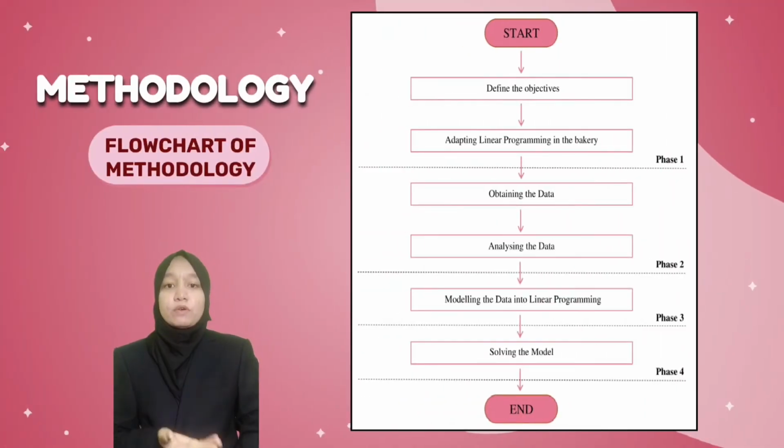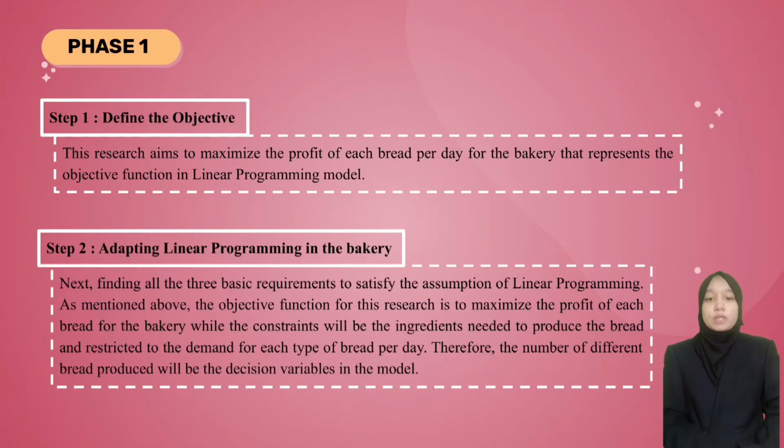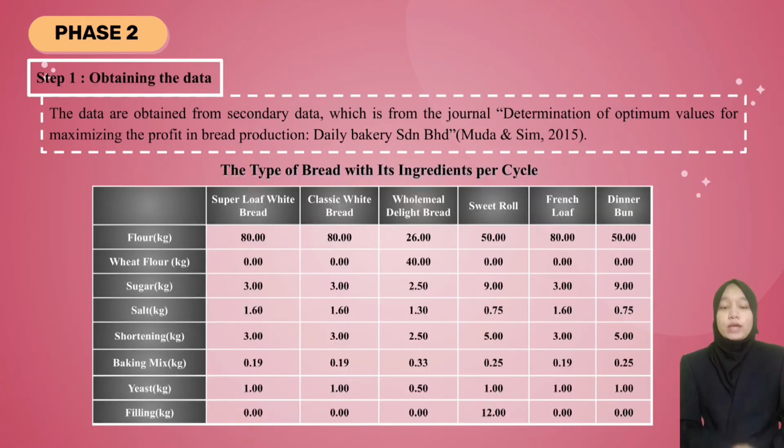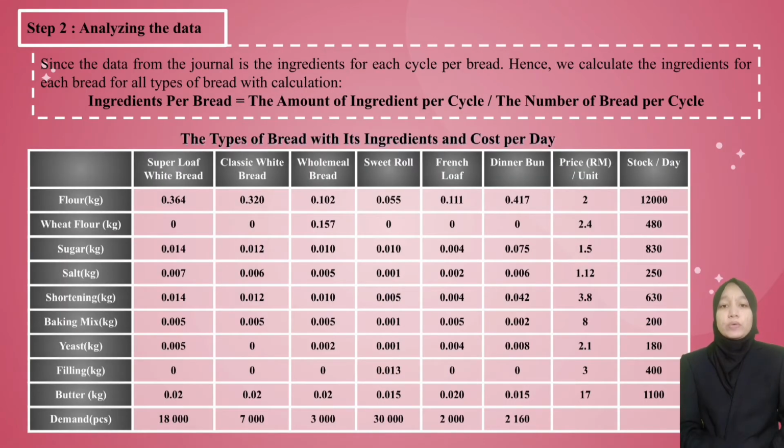Methodology. This is our flowchart of methodology. For our methodology, we have 4 phases. For phase 1, we have 2 steps. First step is to define the objective. Step 2, we are adapting the linear programming in the bakery. Phase 2, we have 2 steps. Step 1 is we obtain the data from the journal. Here is the data we obtain. Next is step 2. Step 2 is we analyze the data.